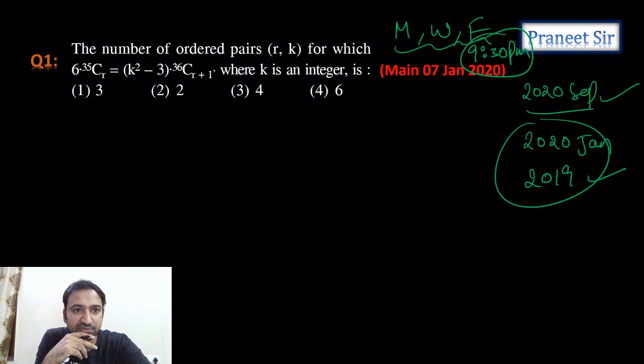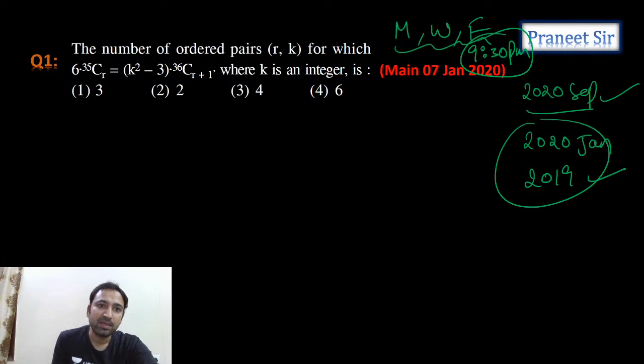So tell me guys, what is the answer for this question? Number of ordered pairs (r, k) for which 6 times 35Cr is equal to (k square minus 3) into 36C(r+1), where k is an integer. So what is the answer for this? Try solving this question. K should be an integer guys, the k value should be an integer.